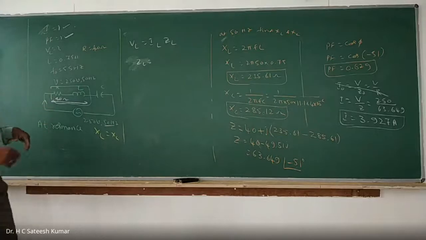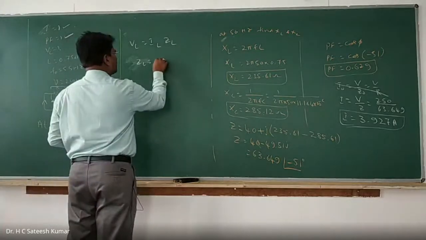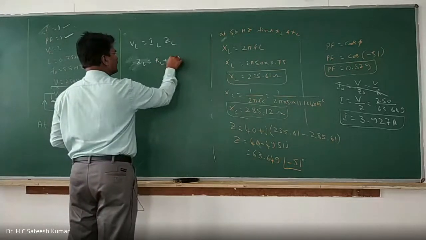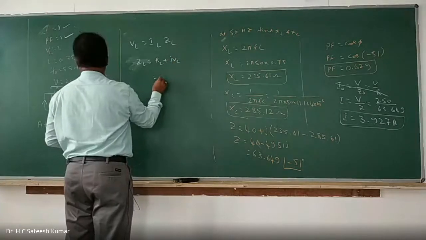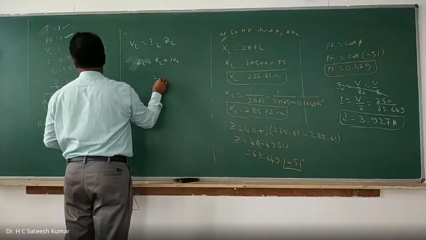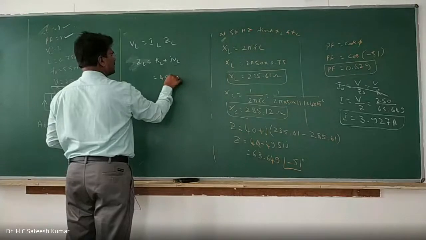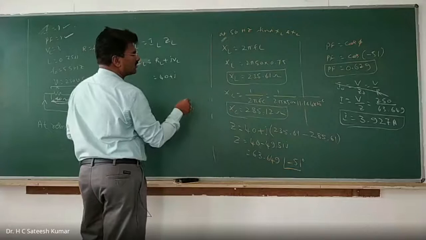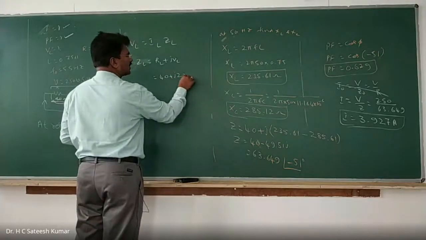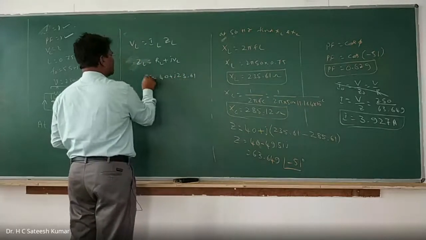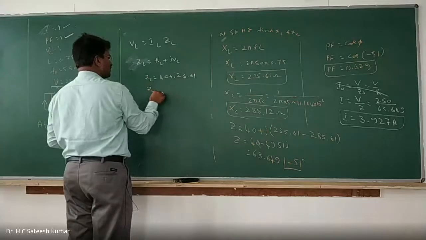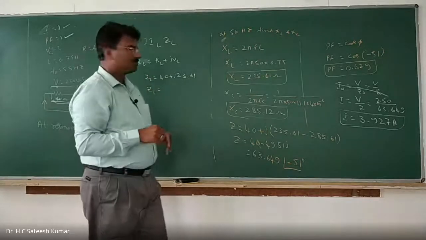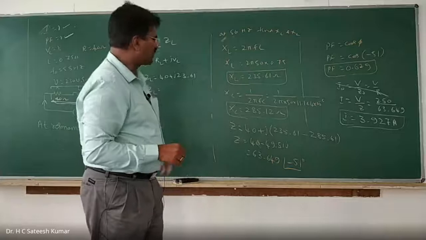Therefore, ZL is equal to RL plus jXL, where RL is 40 plus j XL, XL is 235.61. Convert ZL into polar, you will get the magnitude.